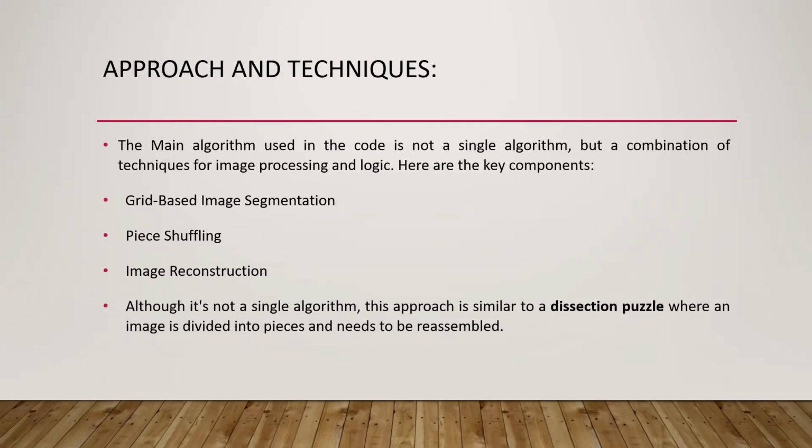Next comes image reconstruction. The display method here creates a new blank image and pastes each puzzle piece into its corresponding position. The overall approach of this code resembles solving a dissection puzzle, where the image is divided into pieces and needs to be reassembled. A dissection puzzle is also similar to a jigsaw puzzle, where a set of pieces can be assembled in different ways. So while there isn't any single algorithm here, the code leverages techniques for image segmentation, shuffling, reconstruction, and so on.